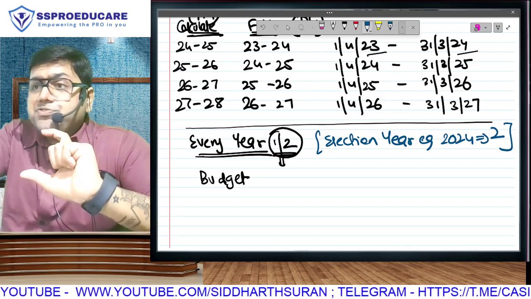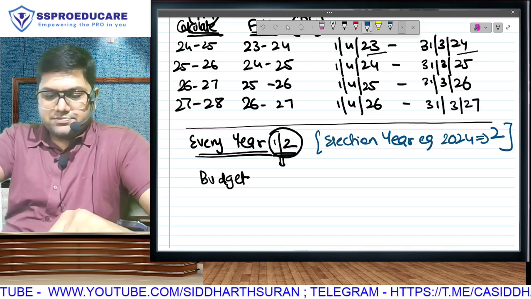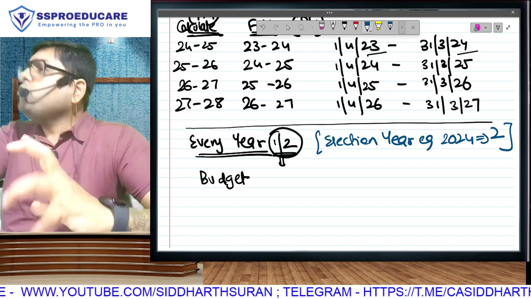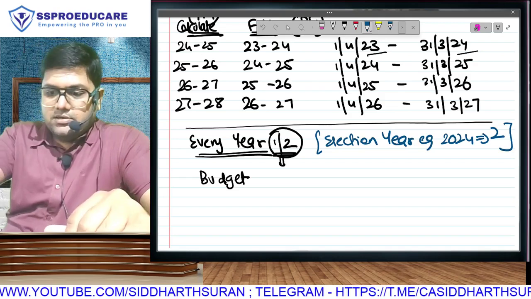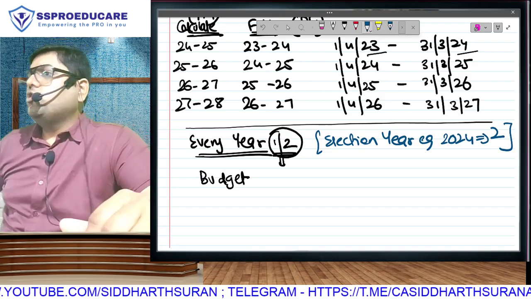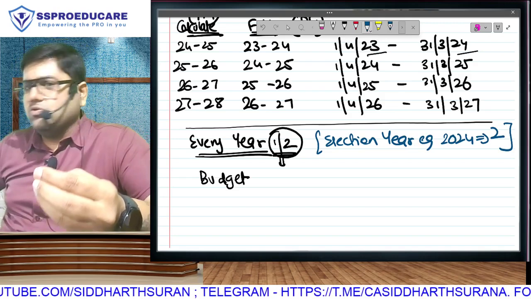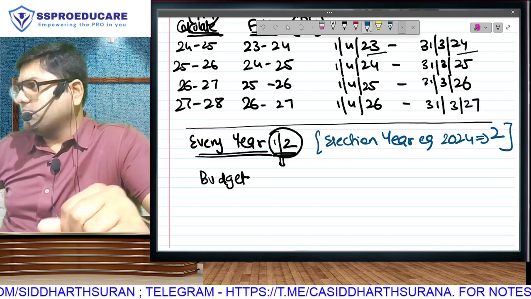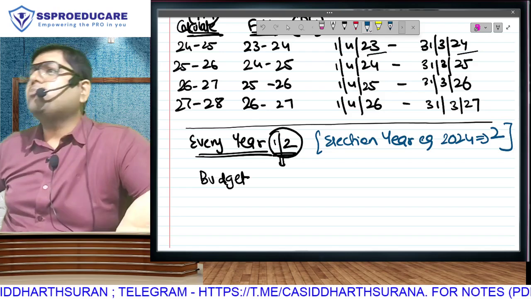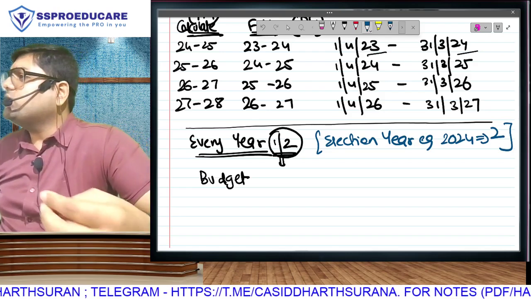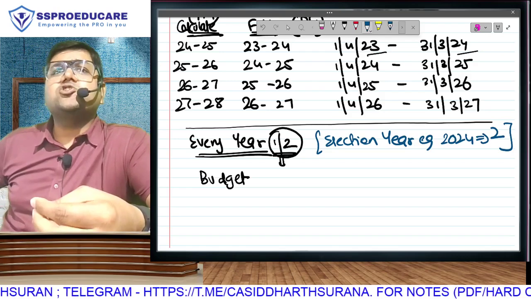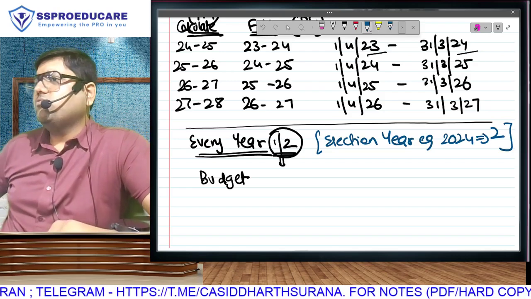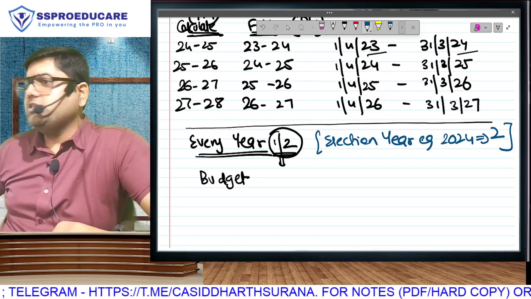Now in this budget, what happens? What do you mean by this thing called budget? Whenever we go to buy something, if I go to a garment shop and tell them to show me some clothes, or if I go to buy a property, or anything in the market, the first thing the shopkeeper will ask me is, what is your budget? In what range do you want to buy?